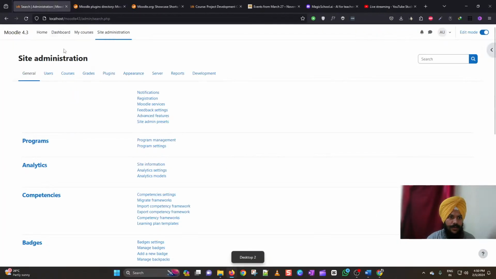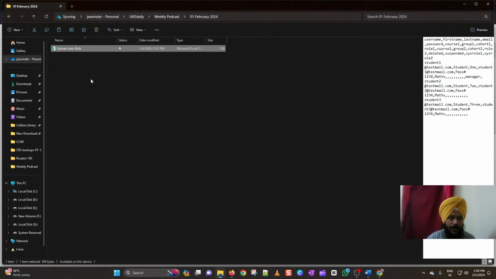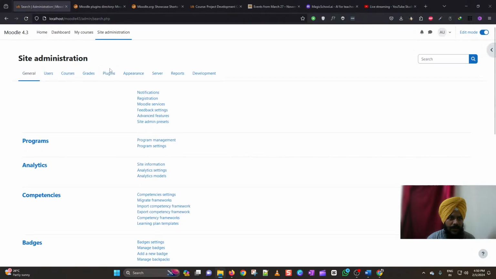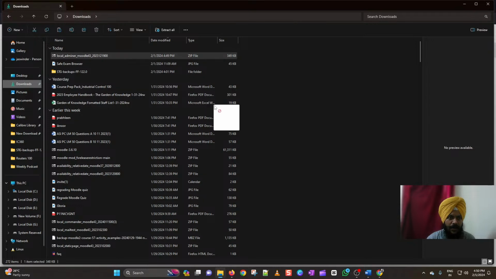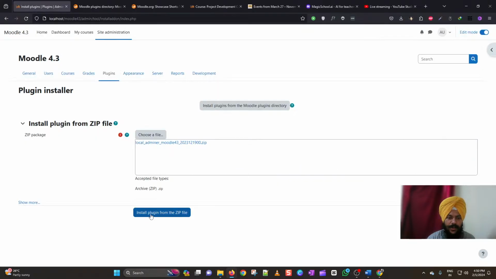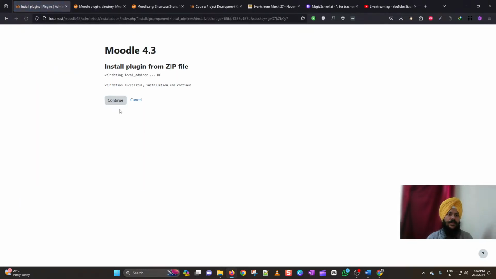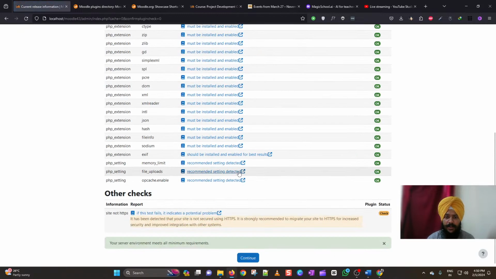and go to Plugins, Install plugins page, and then drop the file which you have just downloaded. Click on install plugin, click continue. It will go through a series of checks as usual, so we just have to continue like that, or otherwise you can follow the command line installation as admin. But for this demonstration I will be following the web interface only.